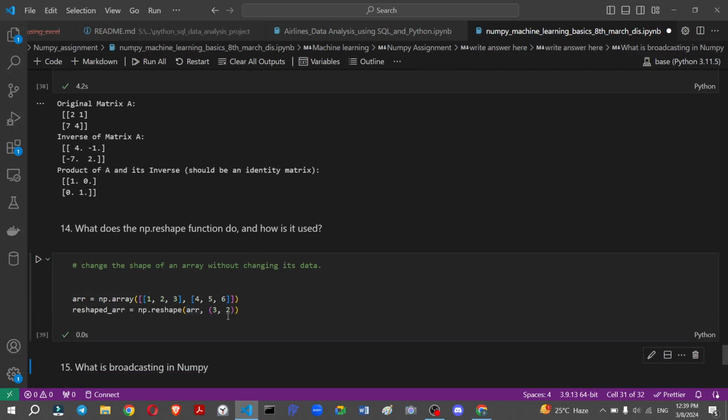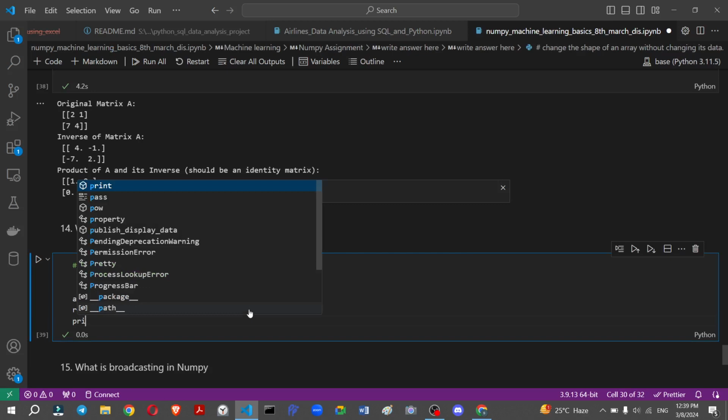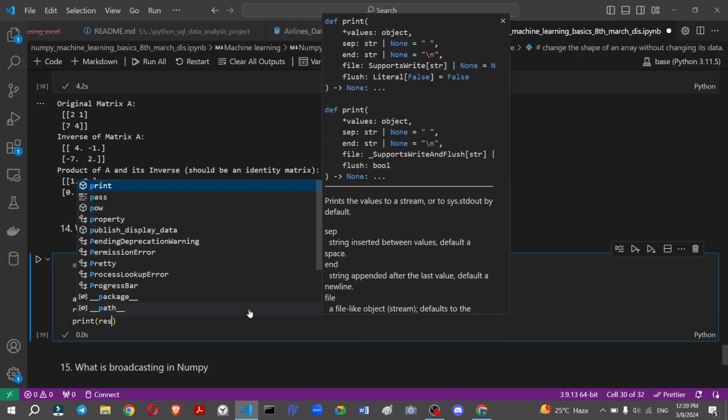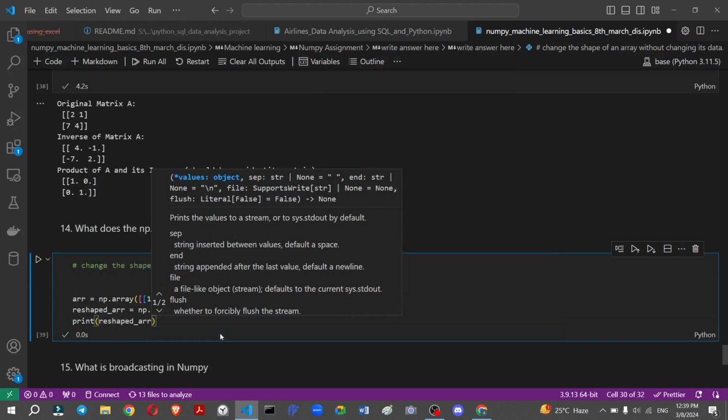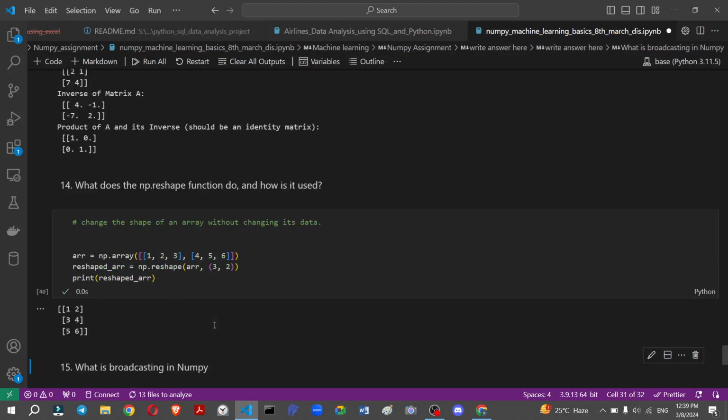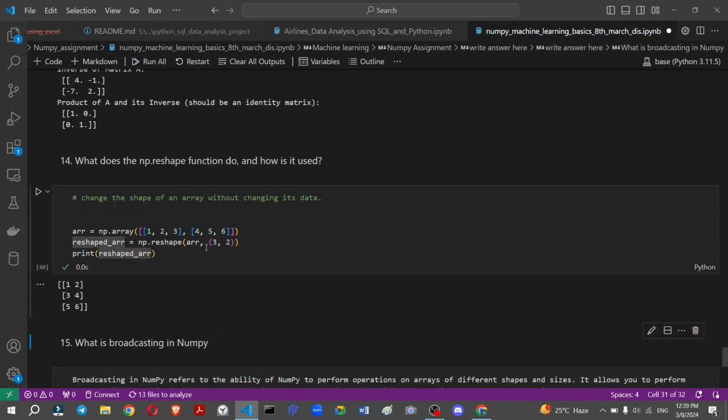So this is our print reshape array, and enter. This is our reshaping. So 1 2 3 4 5 6. It changes the dimension of the array. So basically we just use np.reshape.